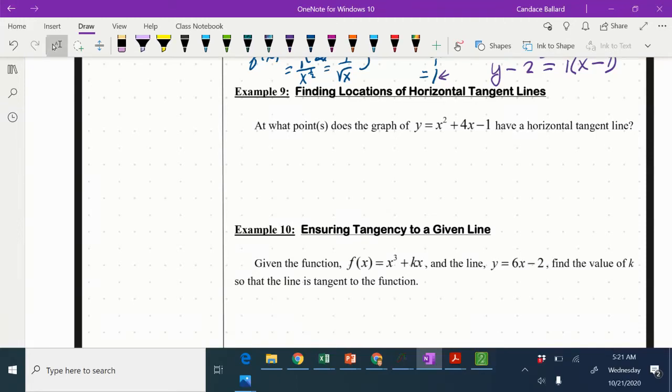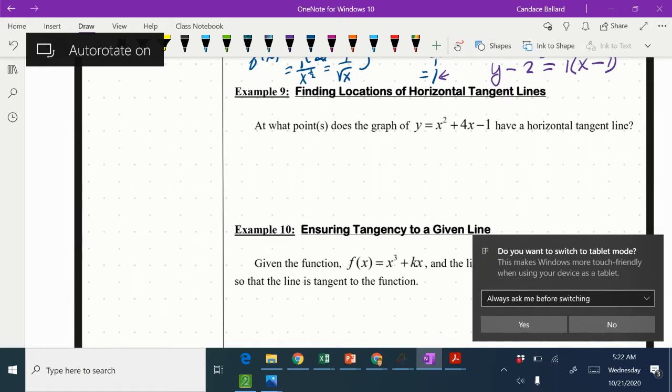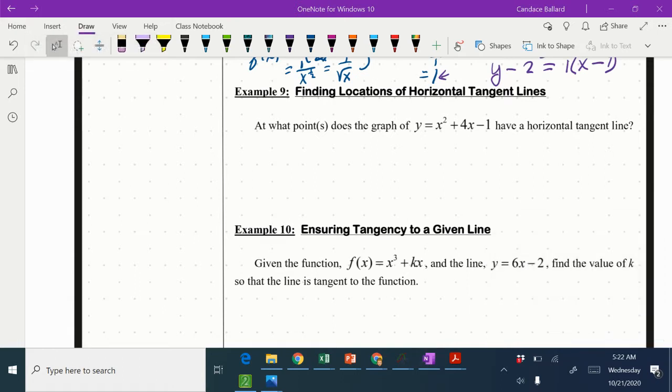In this video, we're going to continue topic 2.5 and 2.6, looking at basic derivatives, and we've moved on to how they relate to tangent lines. So in example 9, we are finding the locations of horizontal tangent lines. So let's think about what that means.